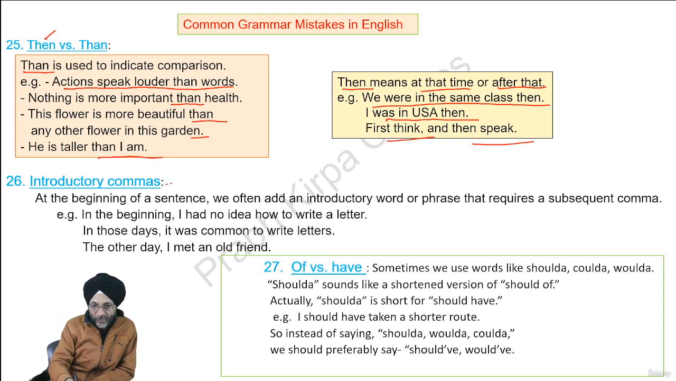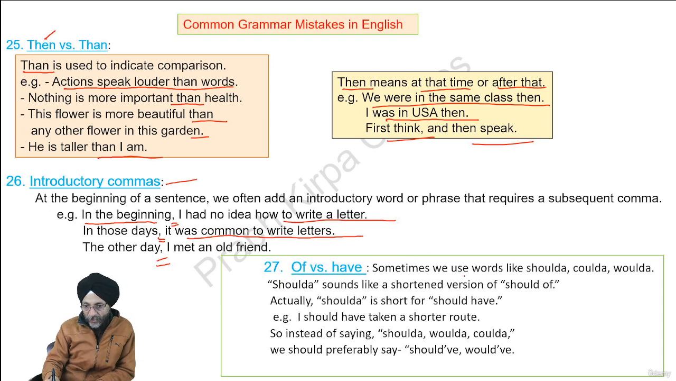Sometimes we have to make use of introductory commas at the beginning of a sentence. For example, in the beginning, here it is an introductory comma, I had no idea how to write a letter. In those days, this is an introductory comma, when I was in school, it was common to write letters. The other day, I met an old friend.